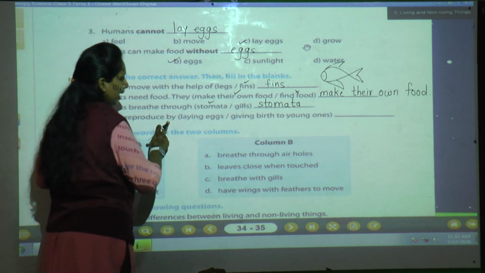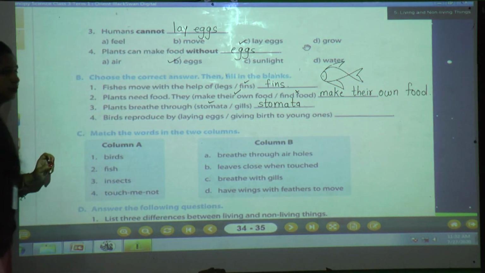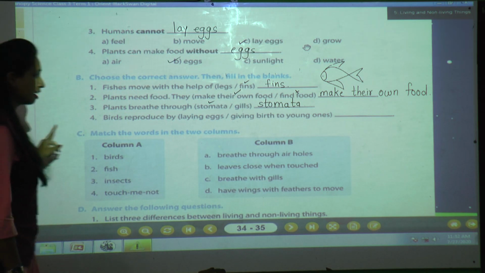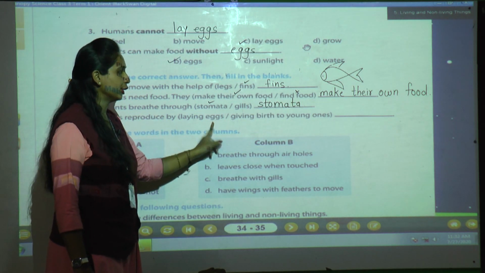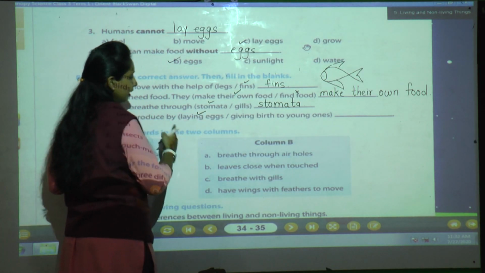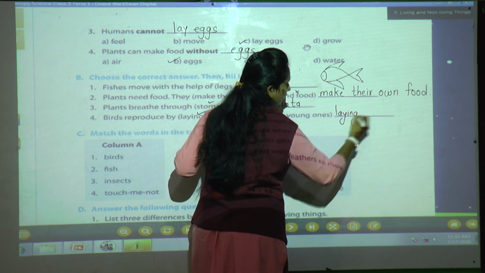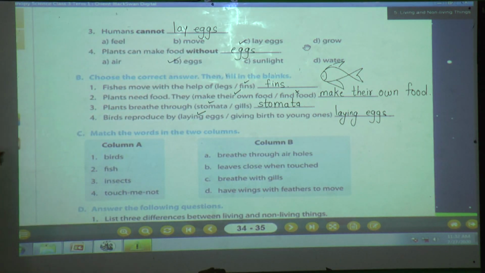Birds reproduce by laying eggs or giving birth to young ones? Yes, students. Tell me about the birds. So they are asking only about the birds. Yes, birds reproduce by laying eggs. They will not give birth to young ones. So what is the correct answer? Laying eggs. So write here laying eggs. Full stop. Clear till here? Shall we move to the C question? Yes, now we will move to the C question.